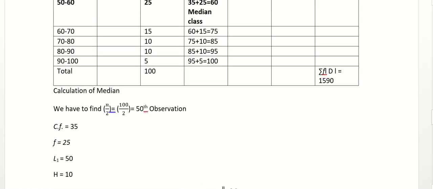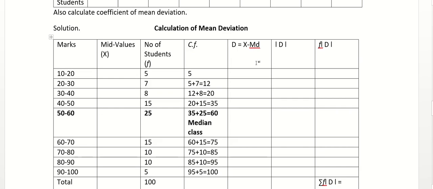Now the next step is finding the deviation. So because I need to find the deviation from median, okay. So here the formula to calculate deviation is x minus median. So to calculate x, I need to find the mid values.